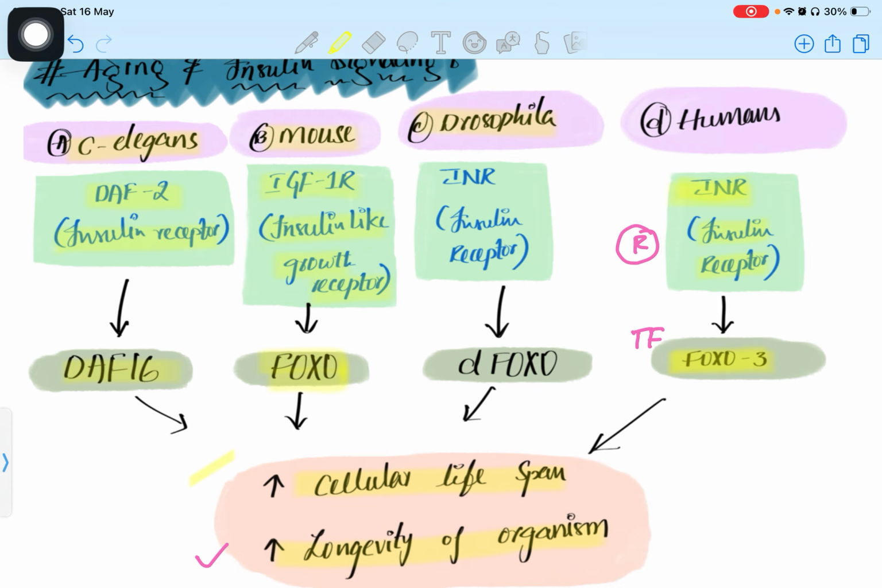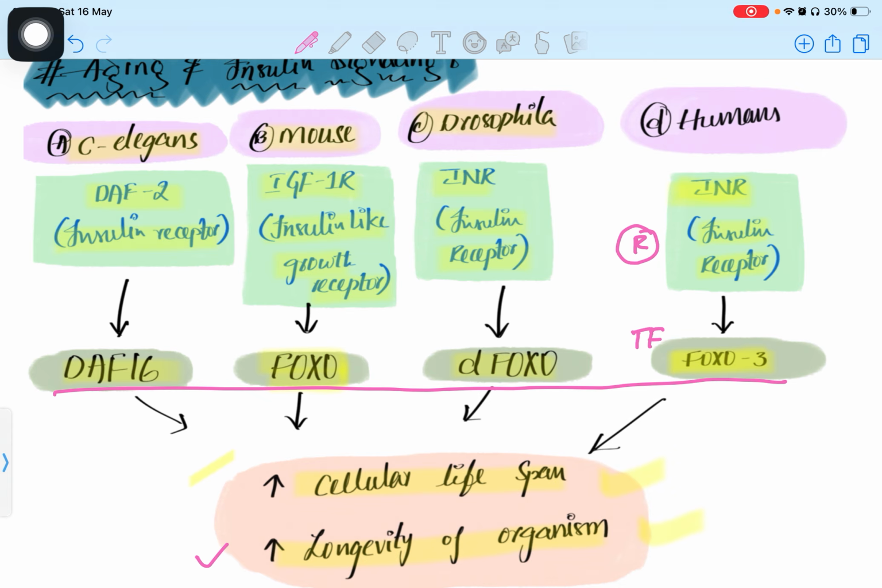Here you can see in Drosophila, the INR receptor, the same as the insulin receptor in human beings, is present. D-FOXO is present in Drosophila, known as a transcription factor. This is responsible for increasing cellular lifespan and the longevity of the organism. So all of these are transcription factors responsible for metabolic activities, cellular processing, stress resistance gene activation, and also autophagy. All these processes are done by the transcription factors.